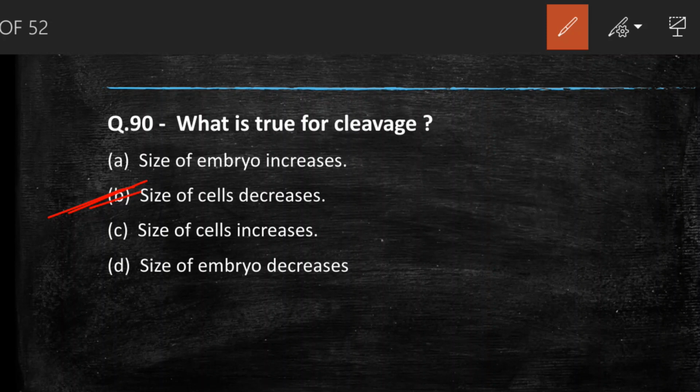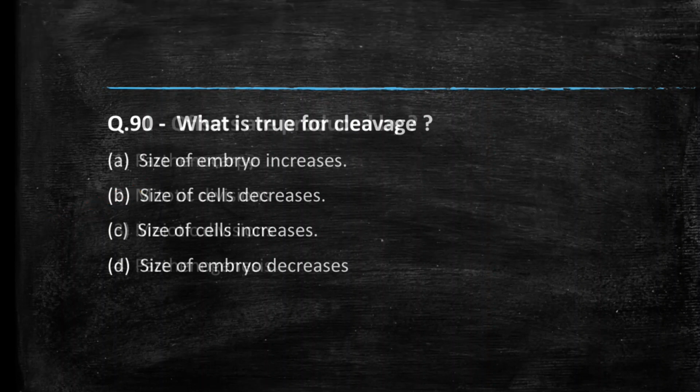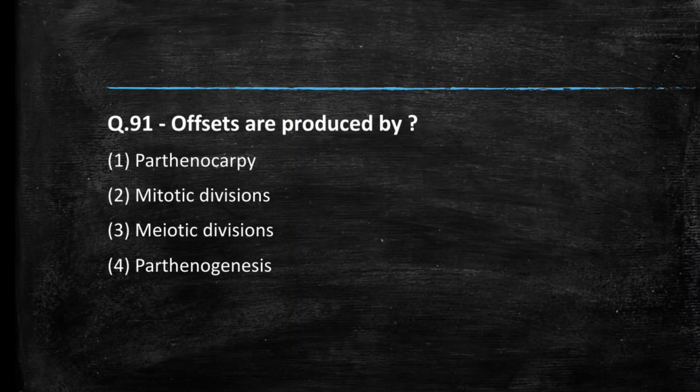but without growth in size, because the cells continue to be retained within the zona pellucida. So when the zona pellucida is there, the size can't grow, so the size of the cells which are dividing will decrease.